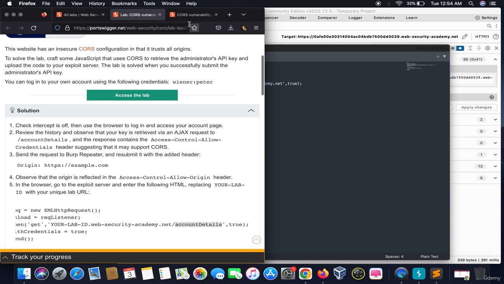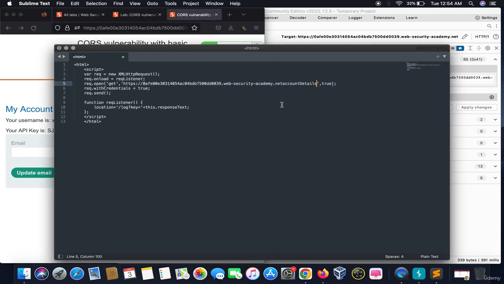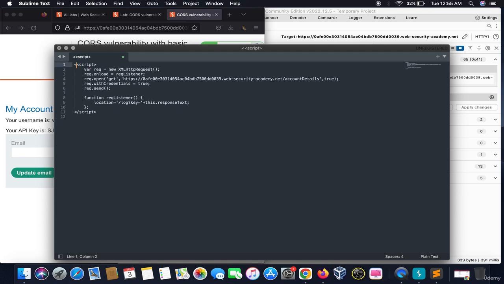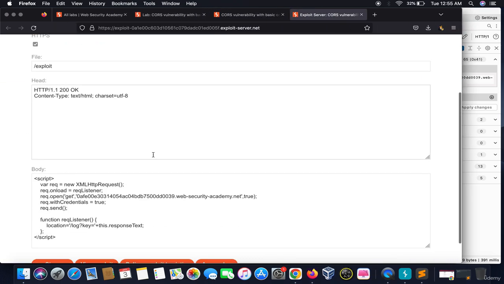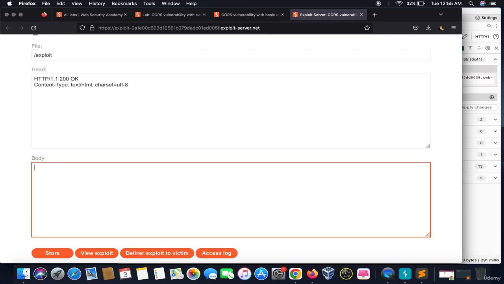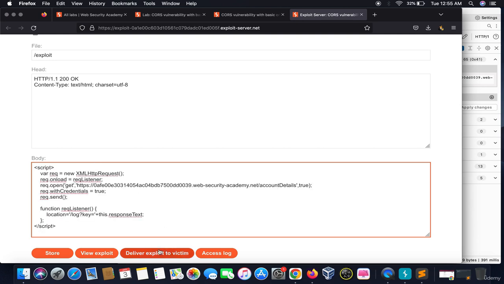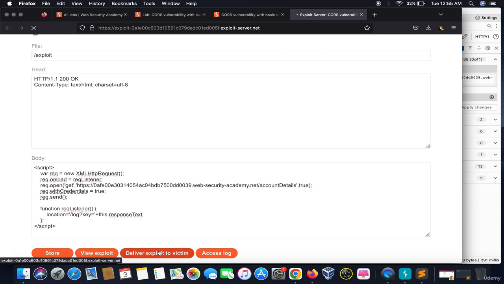So we would copy the account details and I would paste here. So the response is ready, and let me alter it a bit. The response is ready. So we will copy this and go to the exploit server. Let me make it big. So what we will do is deliver the exploit to the victim. We delivered the exploit to the victim, right?